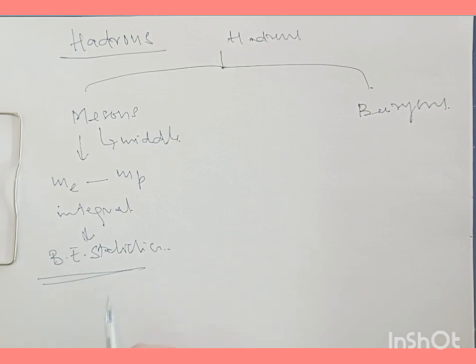Examples of these mesons are the pi mesons, which we call pions. We have pi plus and pi neutral, and the antiparticle of pi plus is pi minus, and the antiparticle of pi 0 is pi 0.